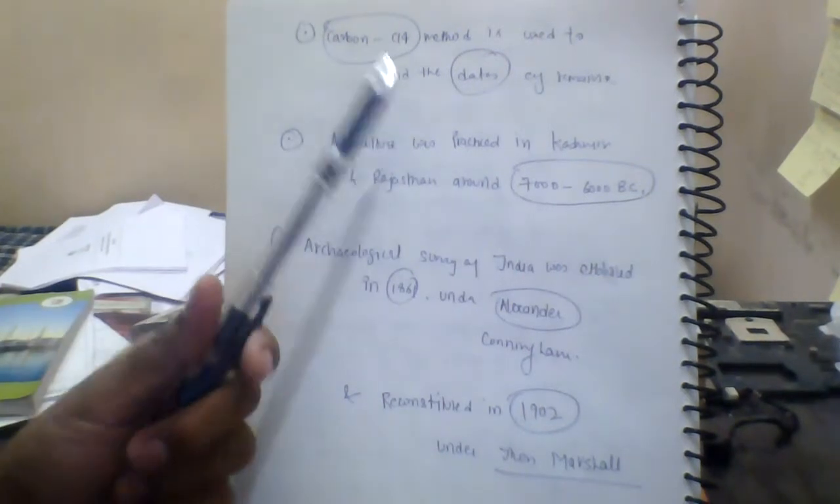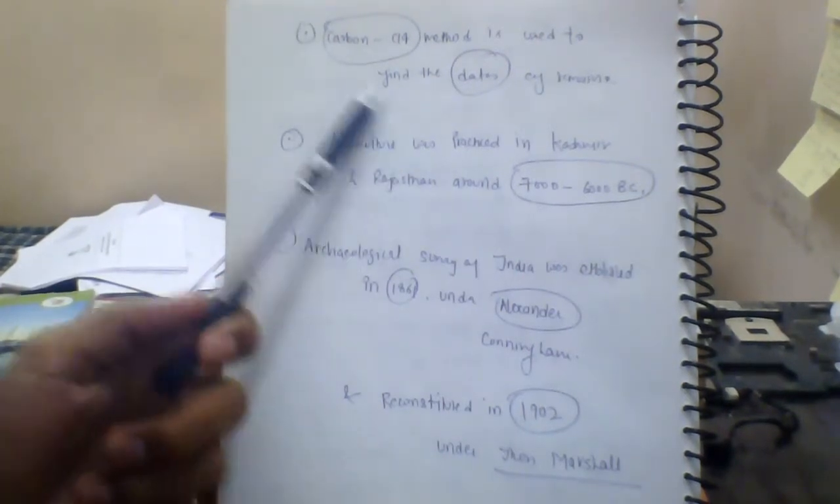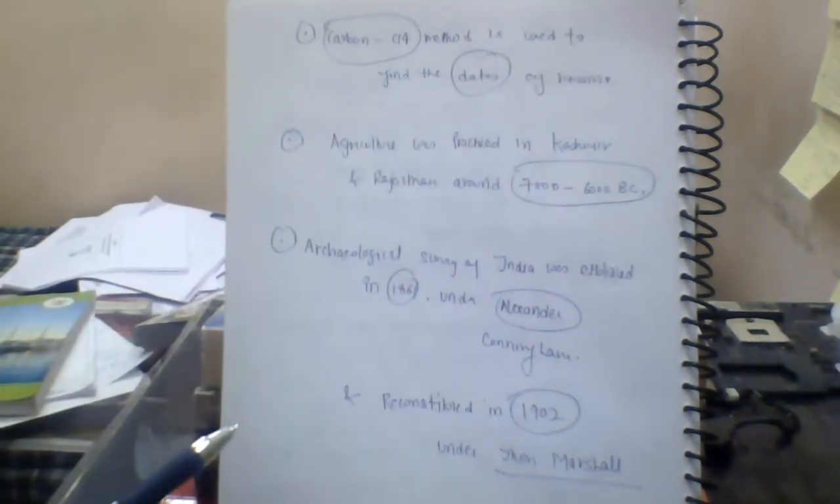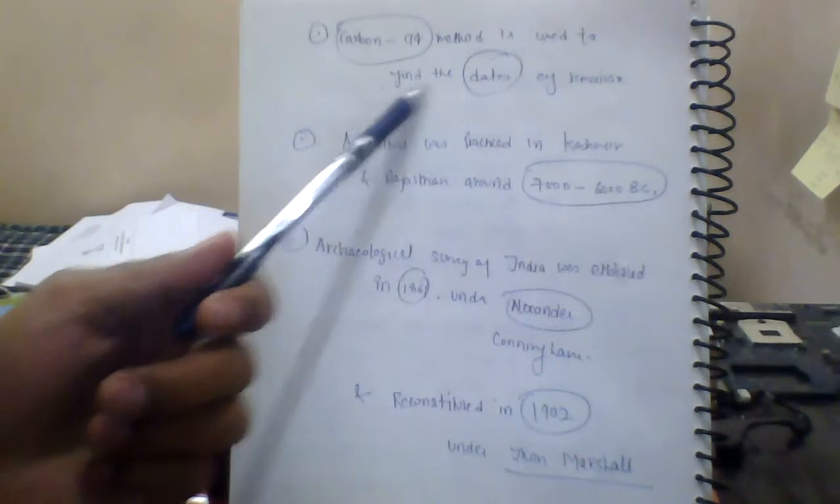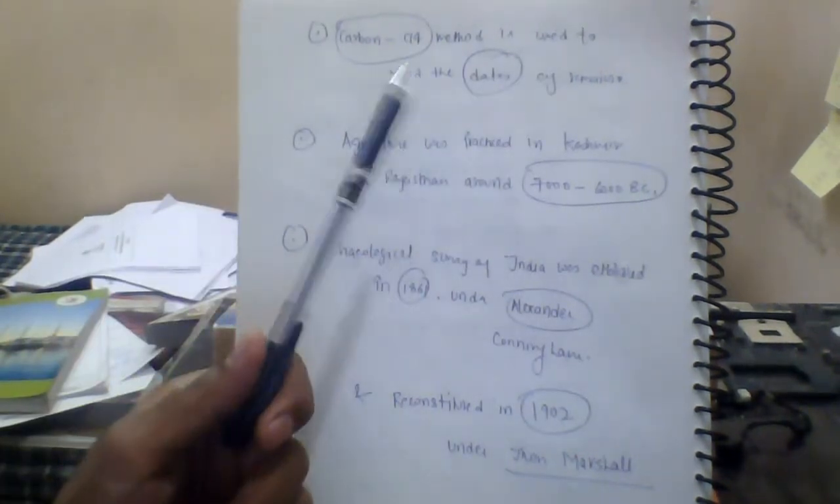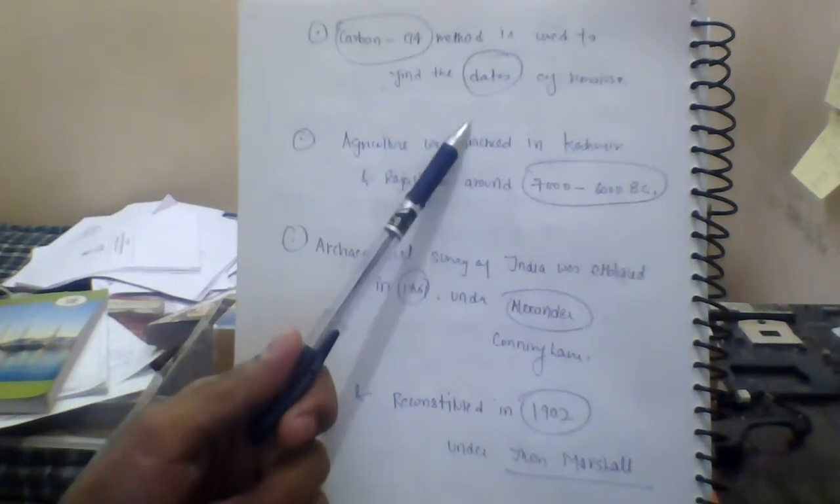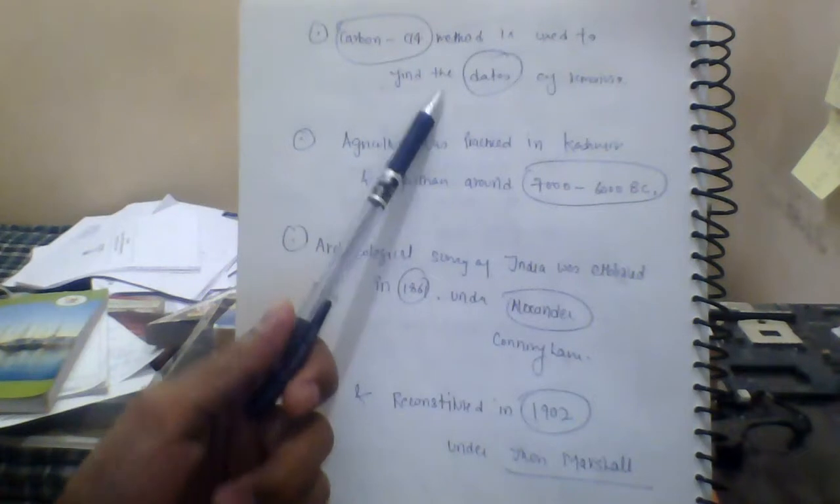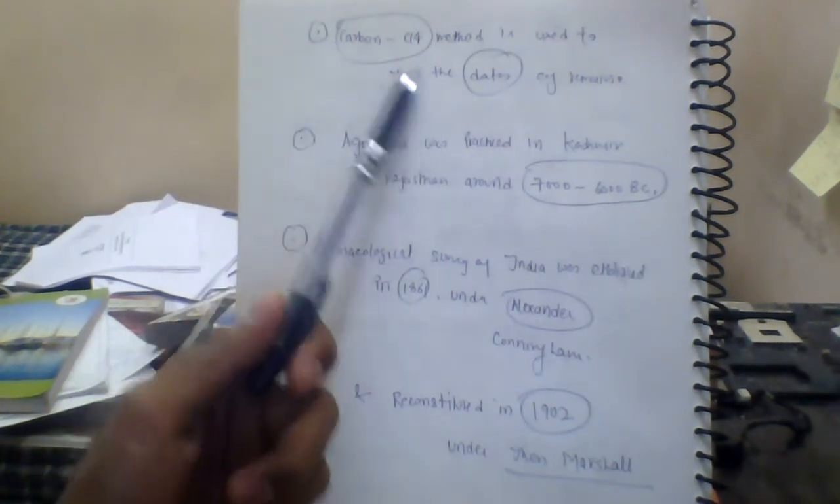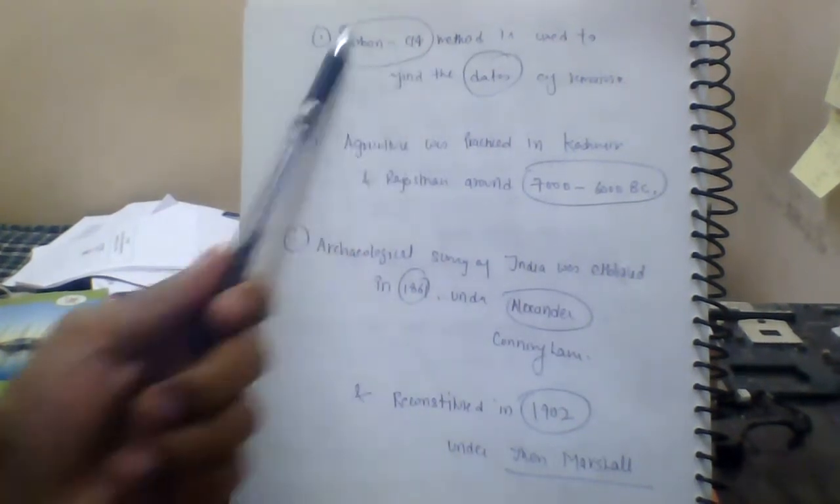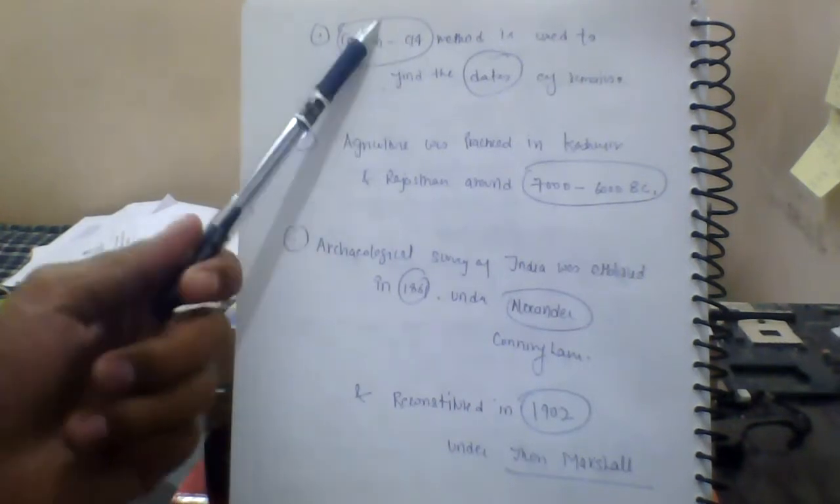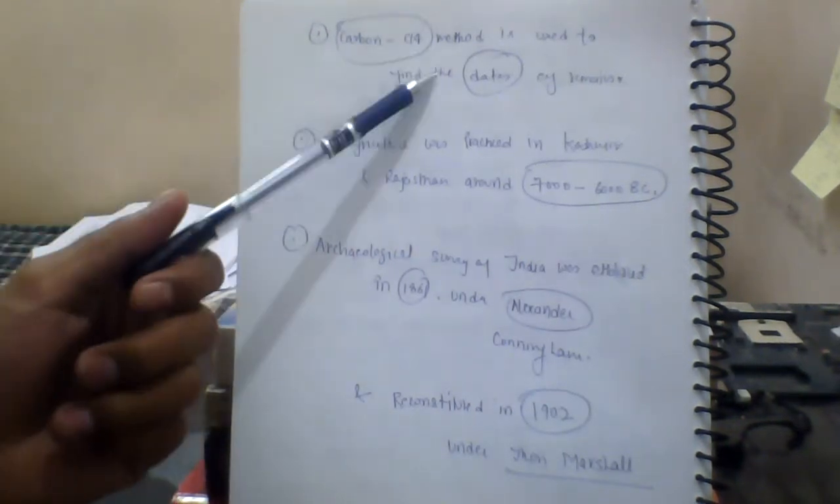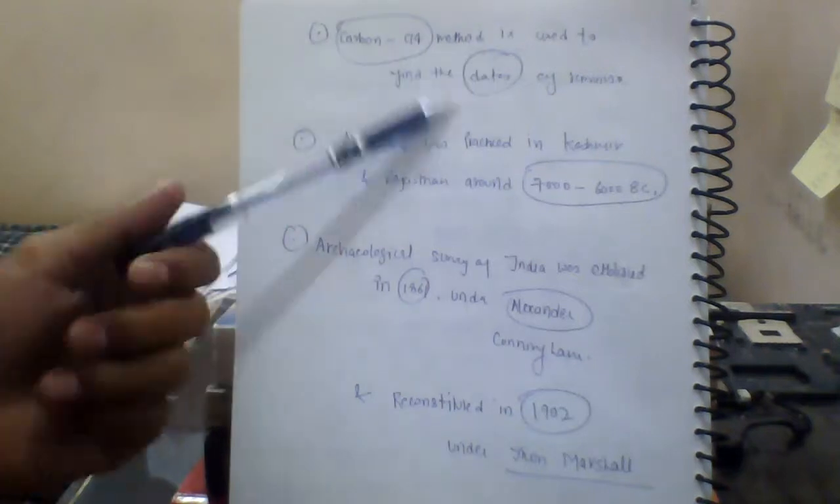And this is very common, everybody knows that the carbon C14 method is used to find the dates of the remains. That's how we get to know how old some material or things that we have found by digging up are. Just because of this carbon C14, we are able to find the exact date of how old they are.